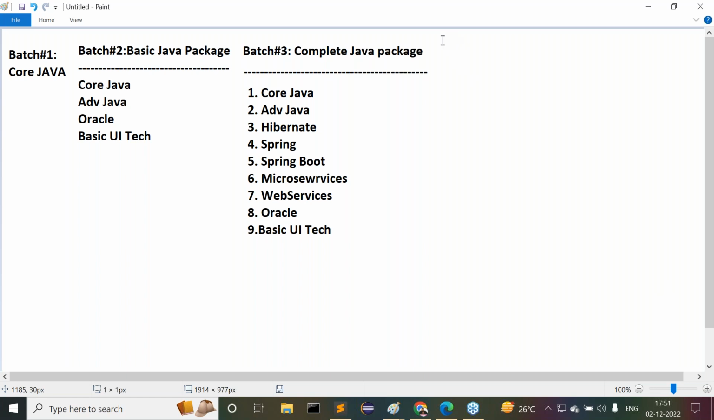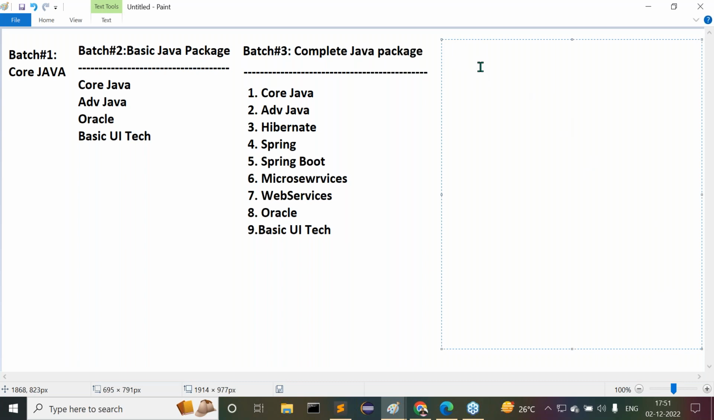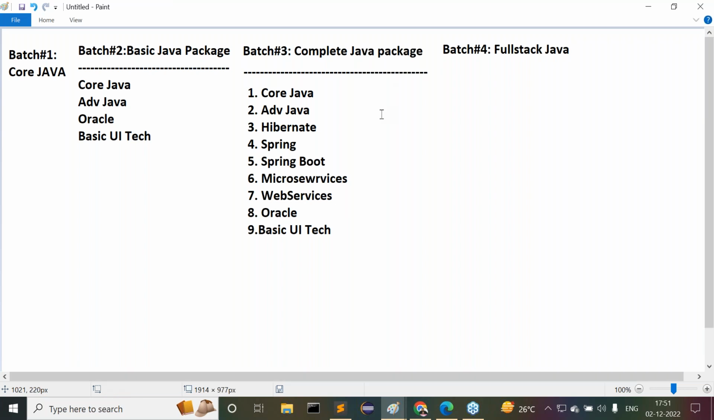Right, sir. Just today I've taken only an overview, that's it, not more than that. Right, so what is the next one? Batch 4. What is the batch I'm taking there? Full stack Java. Now this is, right, full stack Java. This is a very trending topic.